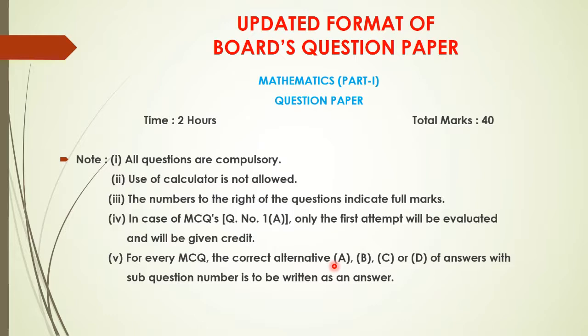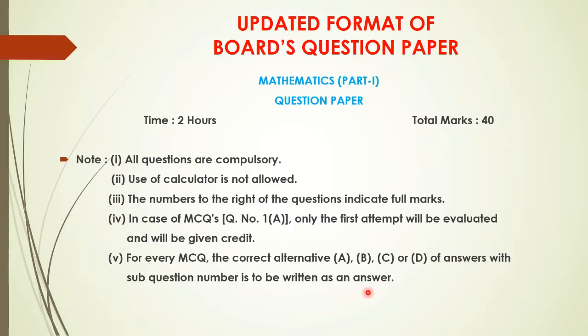And then for MCQ question number 1, the important part is you have to write down the correct alternative alphabet, that is A, B, C or D. Here no marks are given for writing the answer itself.